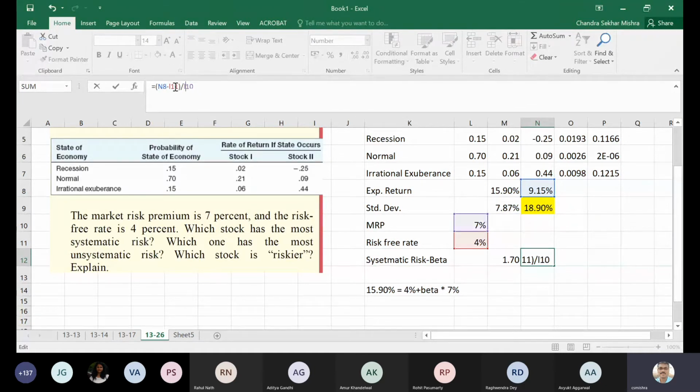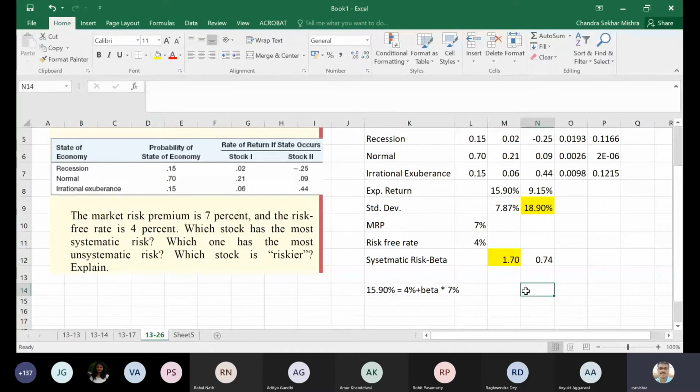So as far as systematic risk is concerned, which is more risky? This one. So which stock has more unsystematic risk then?